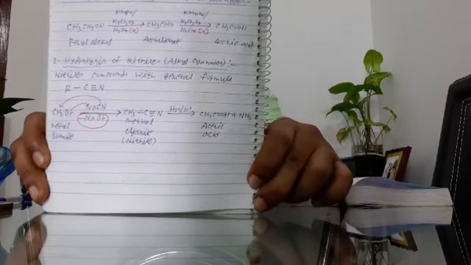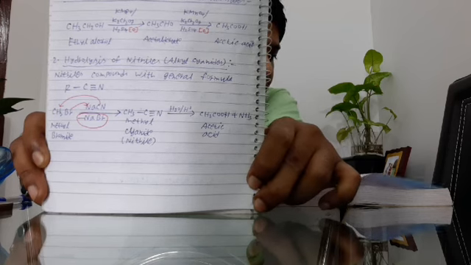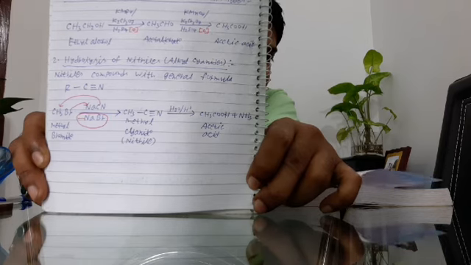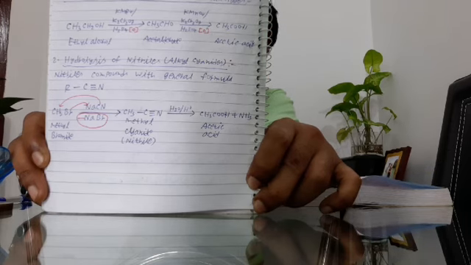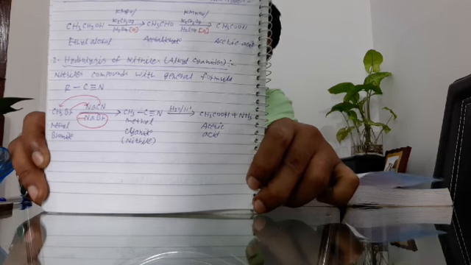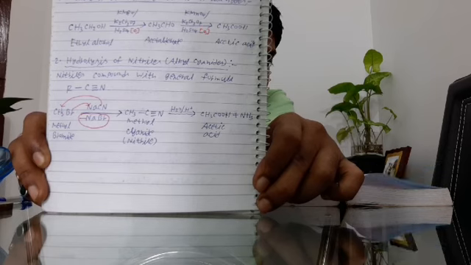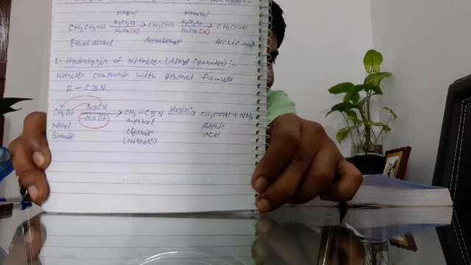Okay, methyl bromide, in the first step, reacts with sodium cyanide and is converted to methyl cyanide. Okay, and that is known as the nitrile. And in the second step, by the acid hydrolysis of the methyl cyanide, it is converted to acetic acid along with ammonia.